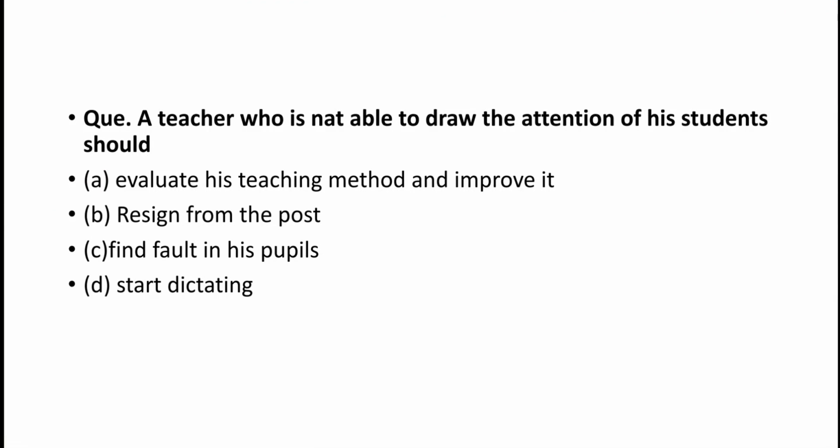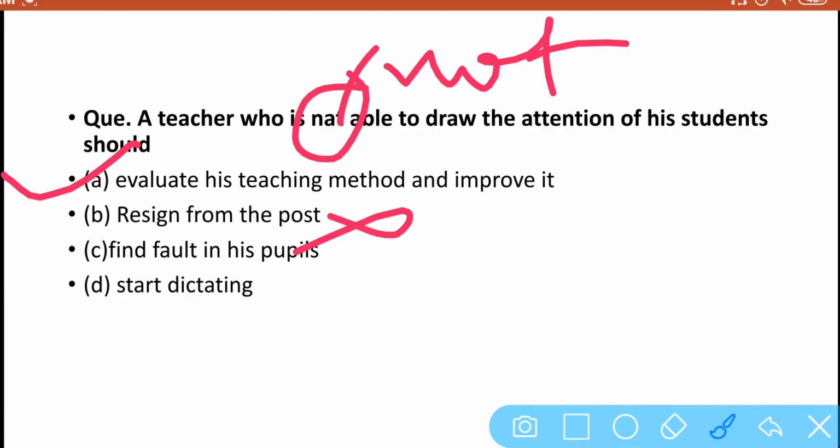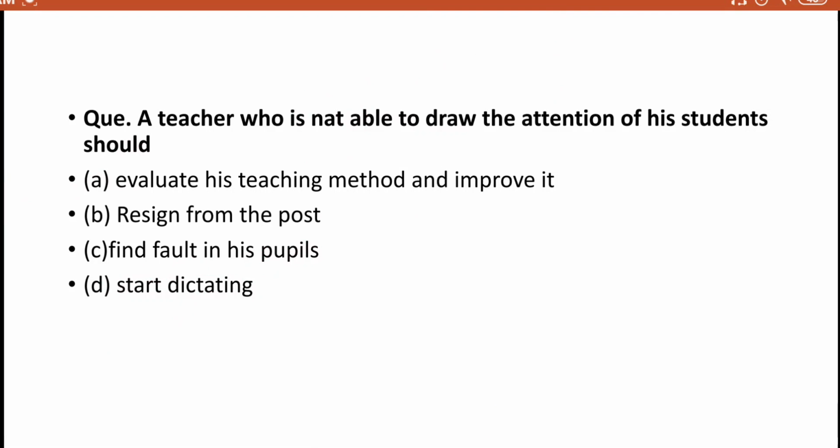Next question is, a teacher who is not able to draw the attention of his student should, if a teacher is not able to get the students' concentration or attention towards himself, then what should he do? The answer of this question is very easy, that he should evaluate his teaching method and improve it. Because if he resigns the post, not at all. Find fault in the pupil, this is not the correct answer, and start dictating, no. The right answer of this question is evaluate his teaching method and improve it.